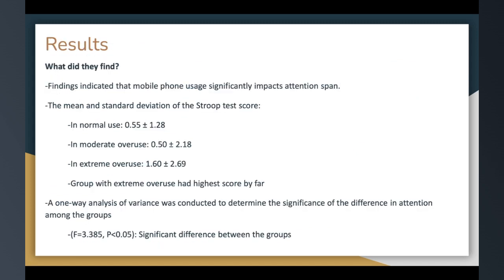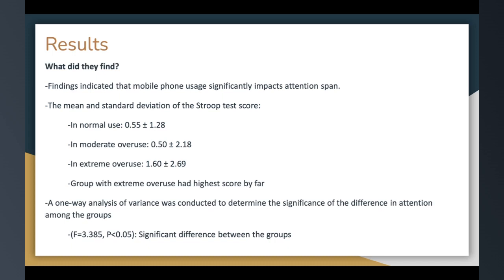What did they find? Findings indicated that mobile phone usage significantly impacts attention span. The mean and standard deviation of the Stroop test score. In normal use, the mean was 0.55 with a standard deviation of 1.28. In moderate overuse, it was 0.5 with a standard deviation of 2.18. In extreme overuse, it was a much higher score of 1.60 as the mean, with a 2.69 as the standard deviation. As you can see, the group with the extreme overuse had the highest score by far.